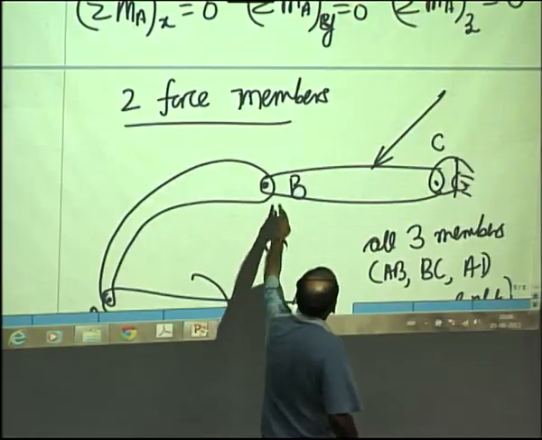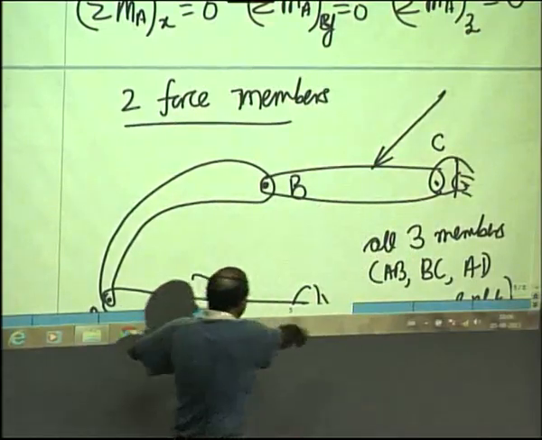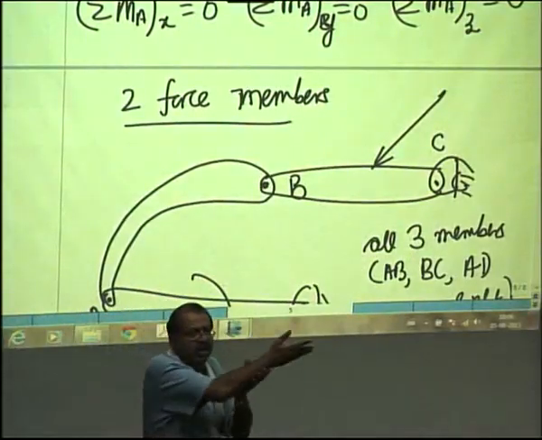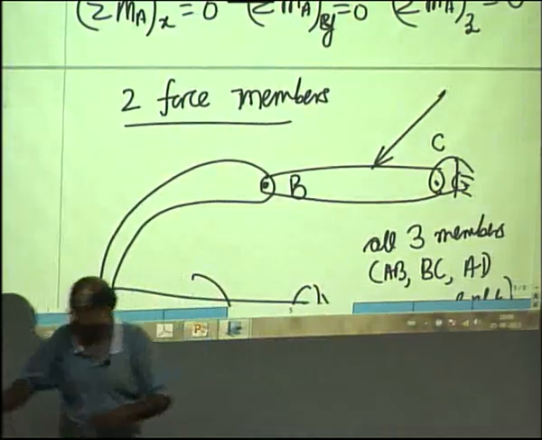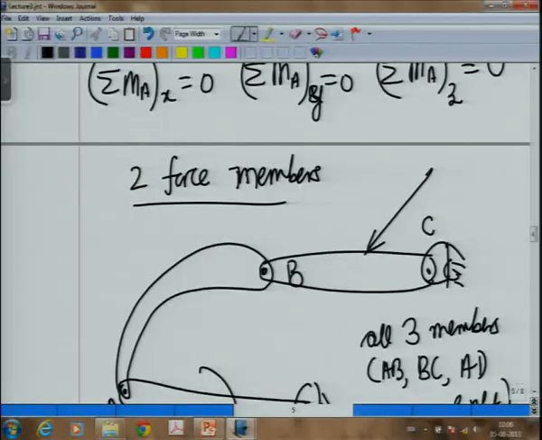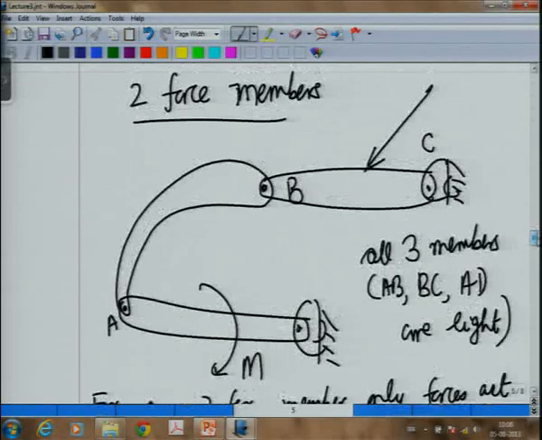Suppose this loading is given on this, and you have to find the reactions at support C and at support D. Now, when you draw the free body diagram for BC, you will show unknown forces at C, and you will show whatever force is acting.